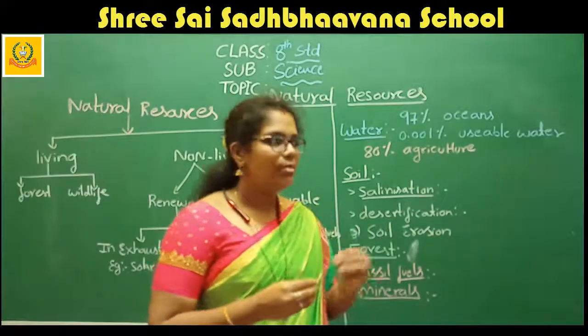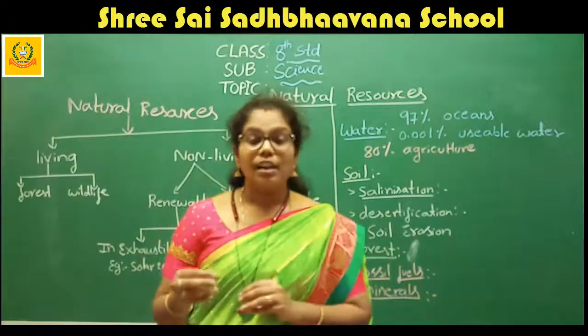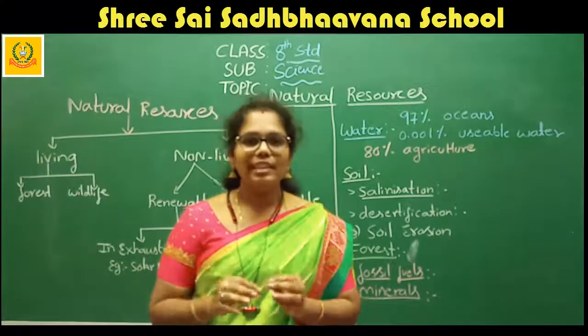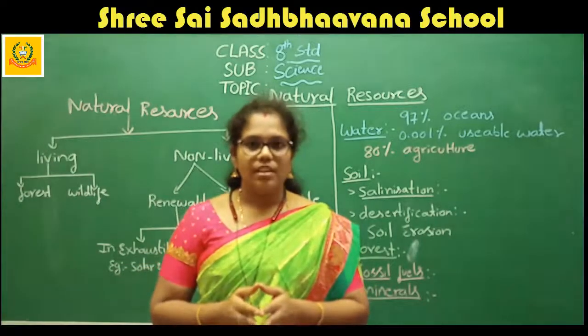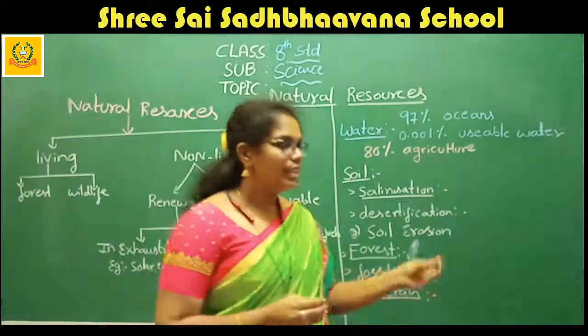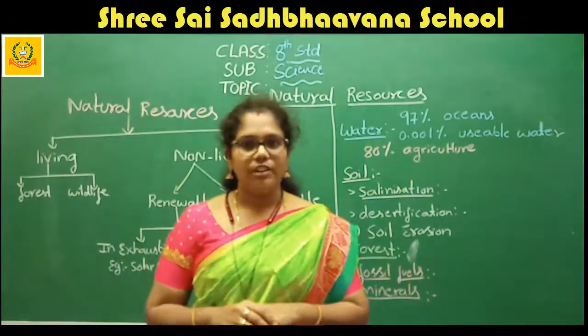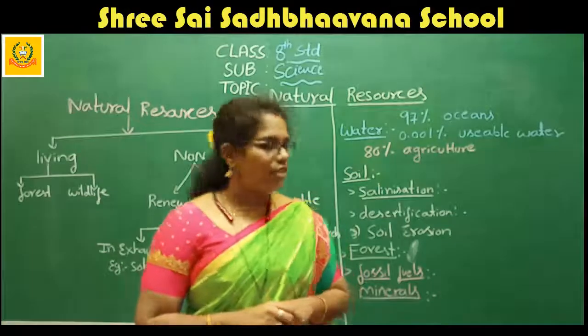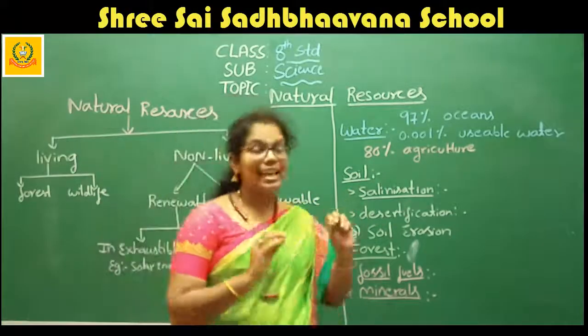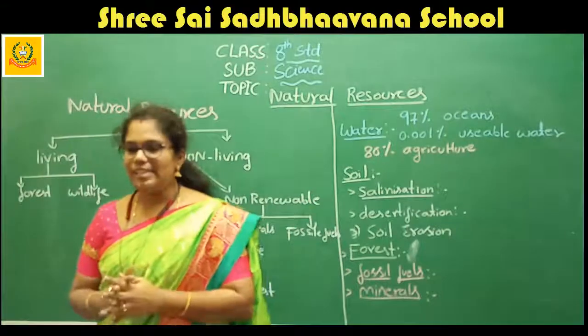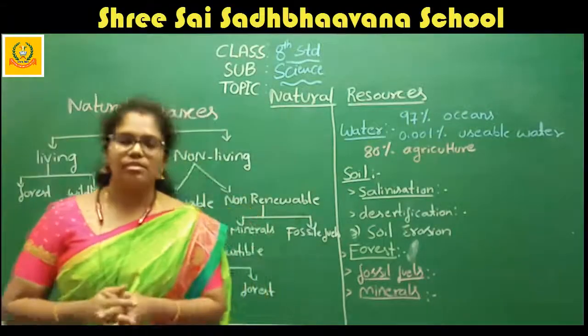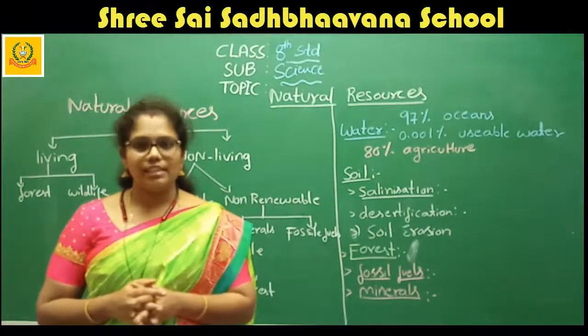That's why we want to see the pH level of the soil, and also we are going to see the fertility level of the soil. After that, I have written salinization. What is this salinization? Why is it caused?